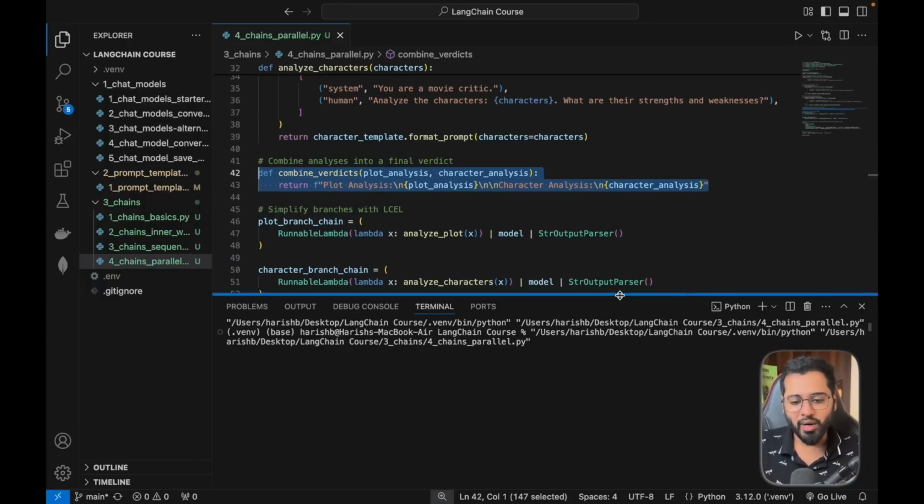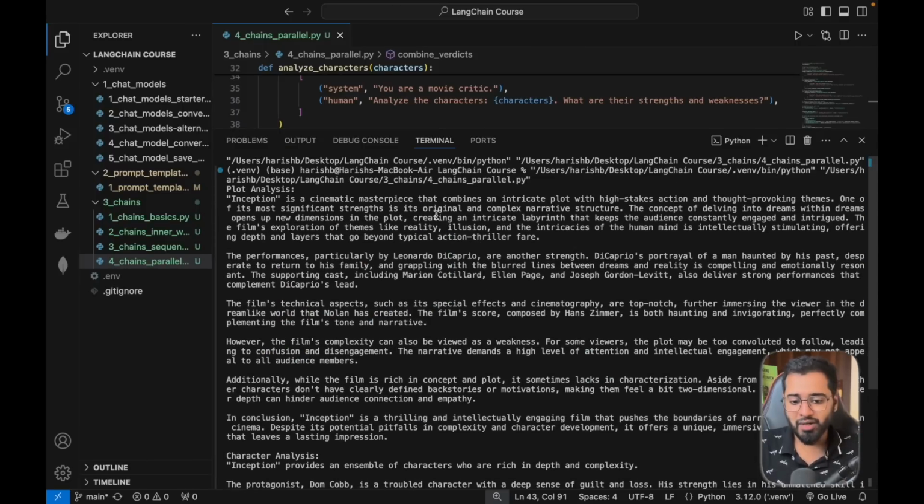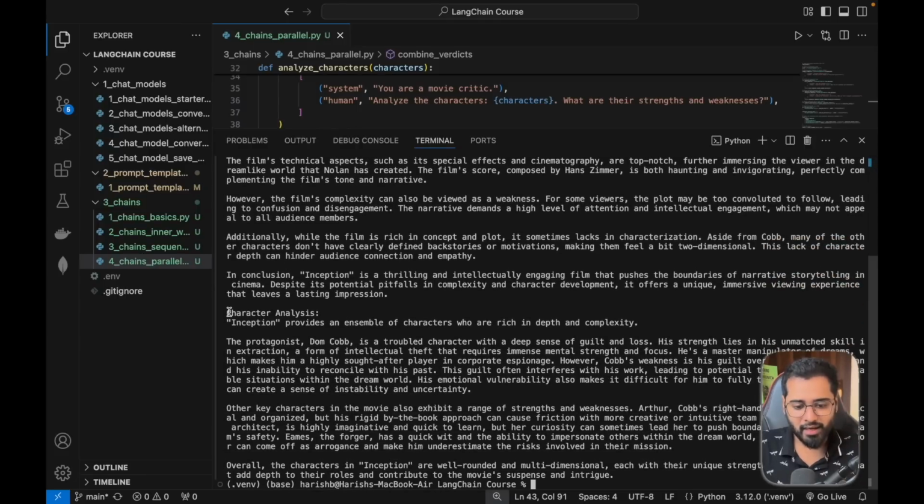It's going to take a while because it's first generating the summary, and then another API call goes, and then it starts two different chains, right? One chain is for the character analysis and the second chain is for plot analysis, right? All right. So we have the result right here. We first see the plot analysis, and if we scroll down here, we can see that we have the character analysis as well, right? So this is just a very simple example.